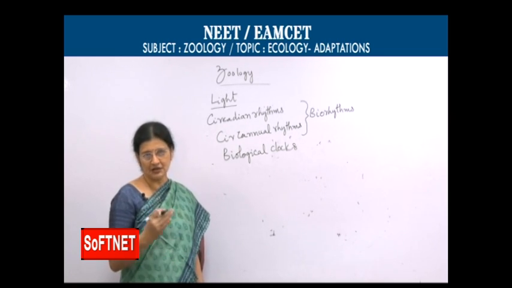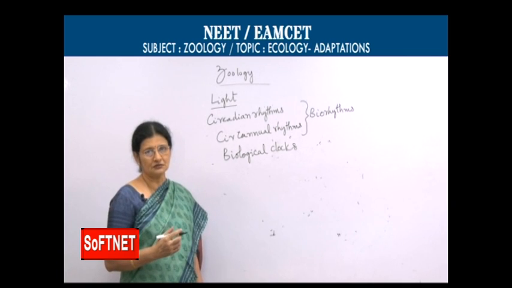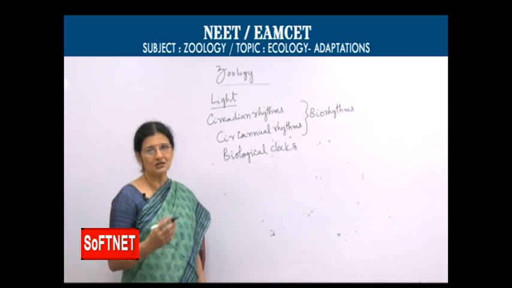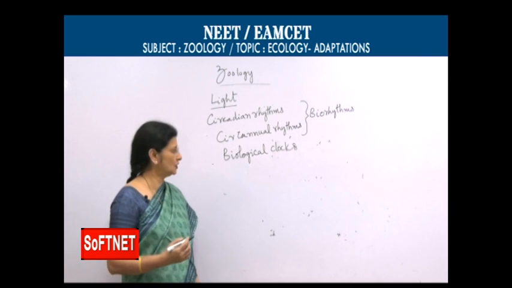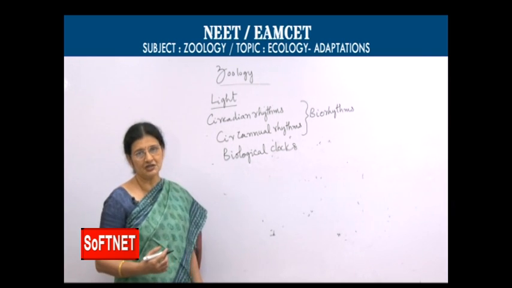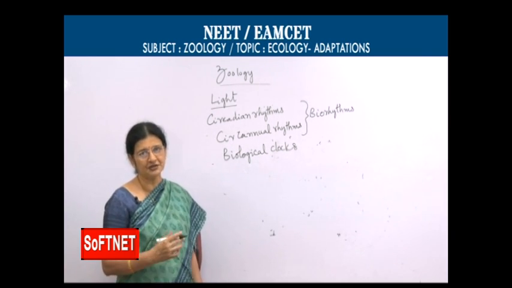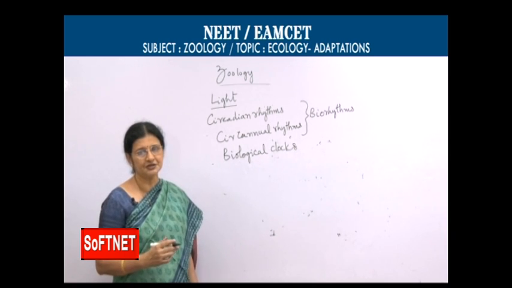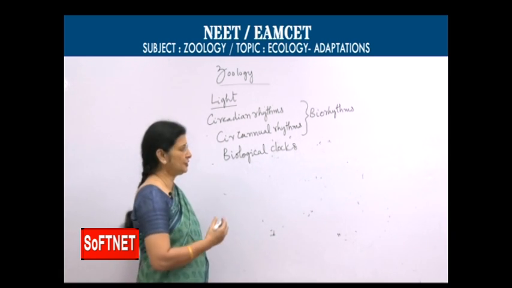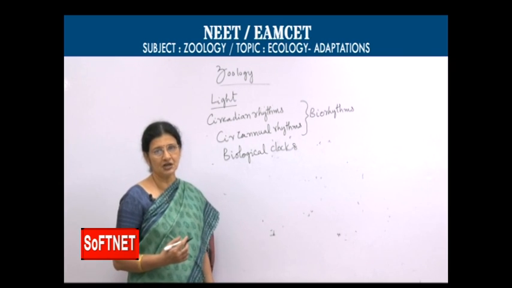These biological clocks are fixed in the genes also, but light also plays an important role in setting them. So, both environment and genetically determined factors are responsible for setting these biological clocks.